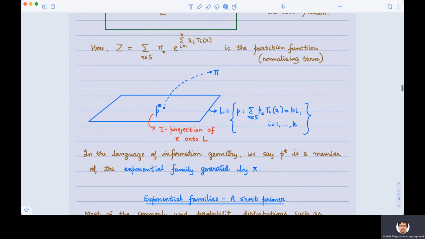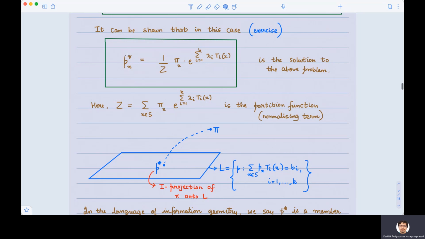Now P star, as we said above, has this particular, very nice form. This form has a very nice name in information geometry and statistics. It is what is called the exponential family generated by the prior pi. Notice the presence of the prior pi here. So this form for P star is what is called the exponential family generated by the prior pi.